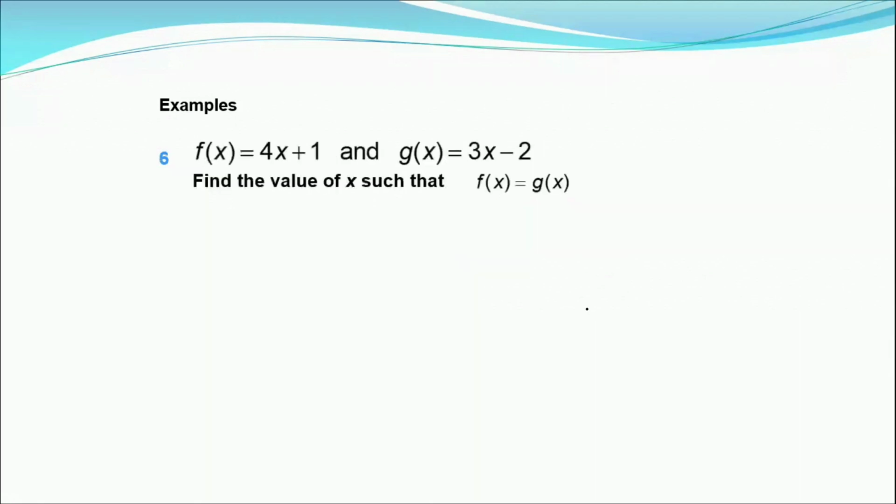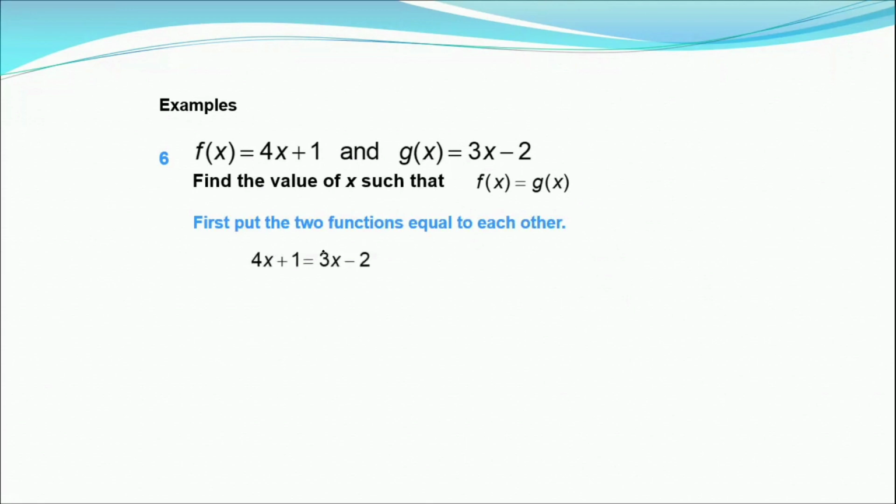Easy, that? f of x is equal to 4x plus 1 and g of x is equal to 3x minus 2. Find the value of x such that f of x is equal to g of x. So we get an equation. We put the values of f of x and g of x. So we get 4x plus 1 is equal to 3x minus 2.